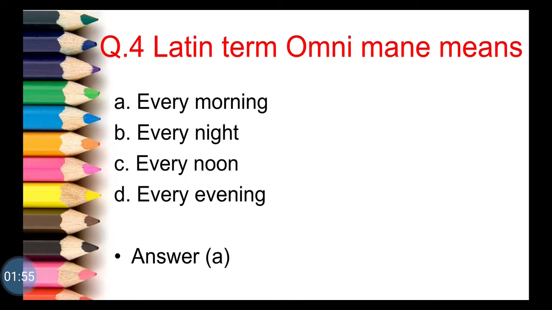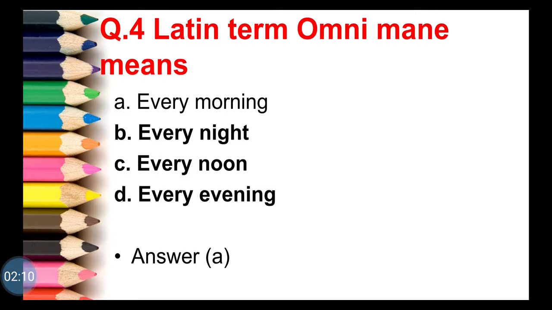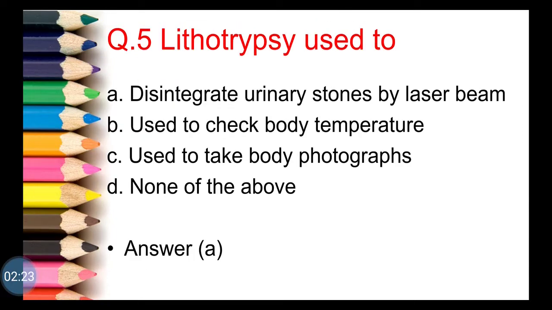Next question, Latin term omni mane means. First option is every morning, second option is every night, third option is every noon, fourth option is every evening. So for this question correct answer is option A, that is every morning. So the term omni mane means every morning.